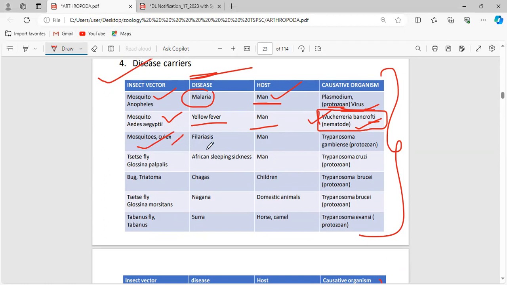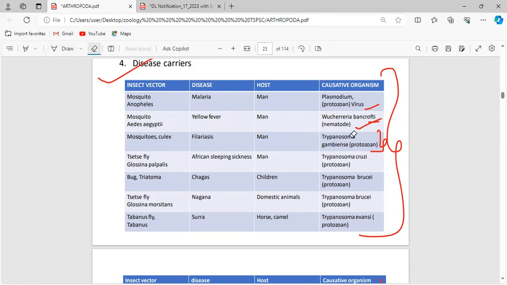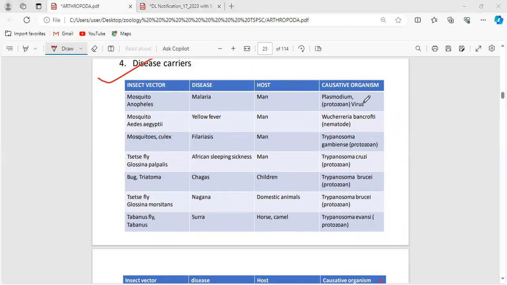Also, this Culex mosquito, it is also filariasis, and man is their host. And what is their causative organism? Trypanosoma gambiense. See, in the first class, when I explained the protozoan diseases, I am just remembering, right? In the first class, one of you asked the question how a virus can act as a causative agent for malaria.